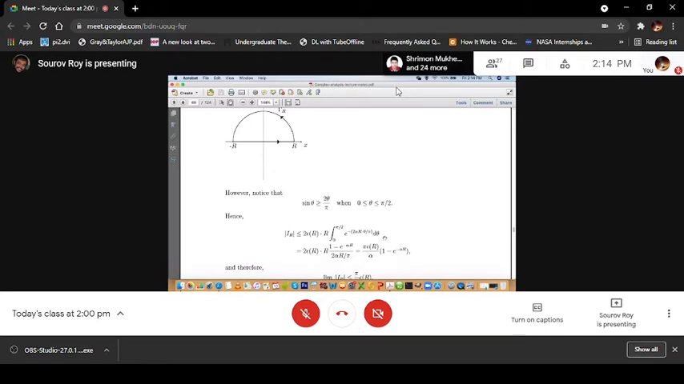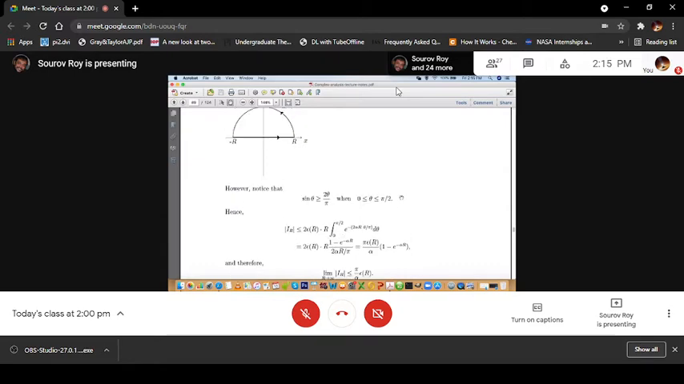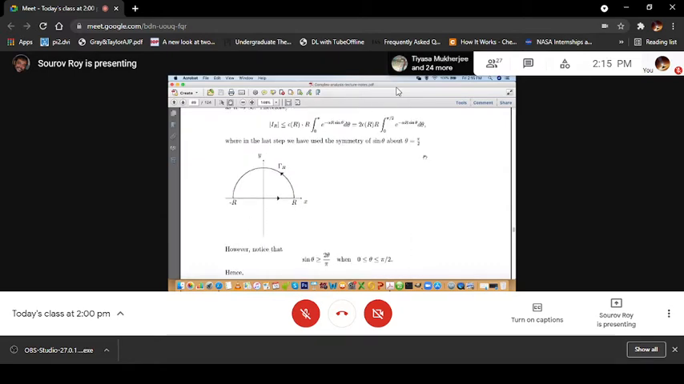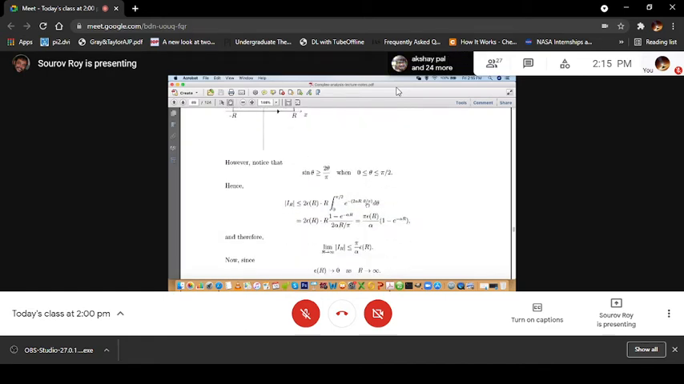You can just plot 2 theta by pi and sin theta in this region, and you will be able to find very easily that it is satisfied. So using this result, you see that mod of IR is less than or equal to 2 epsilon r times the integral from 0 to pi by 2. Here I have used sin theta greater than or equal to 2 theta by pi, so that is equal to 2 alpha r theta by pi d theta.